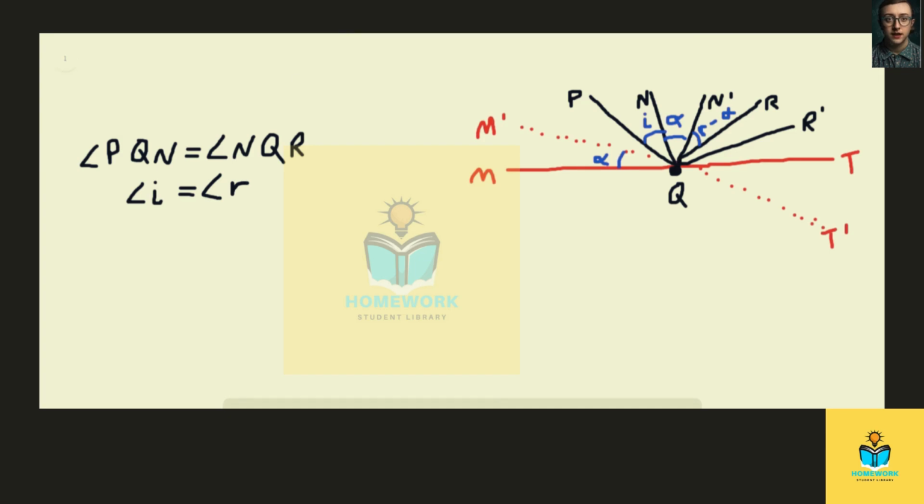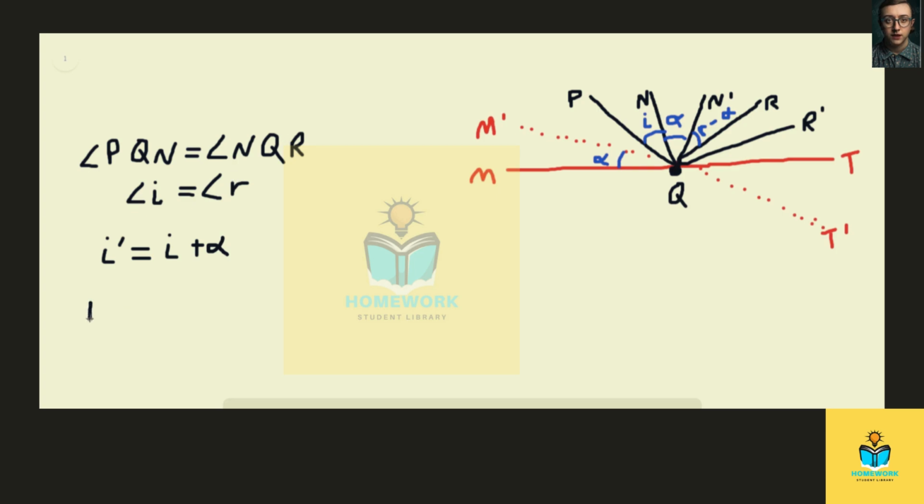Okay, so when a mirror is rotated by some angle alpha, the normal ray is also going to be rotated by alpha. So the new incident angle, which we call I prime, is going to be equal to the incident angle I plus alpha.